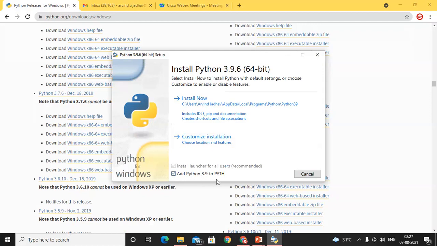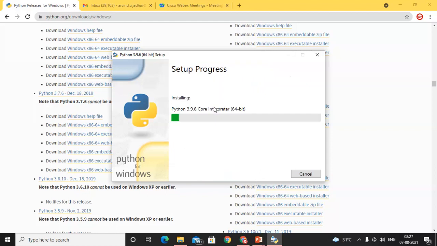Okay, so what is a path? This is an environment variable path. That means by using the command prompt we are able to perform operations and execute programs. For that we use this Add Python 3.9 to PATH. So click on Install Now.